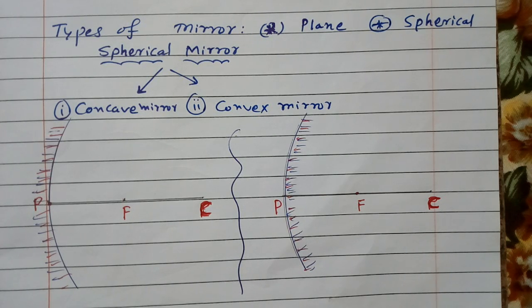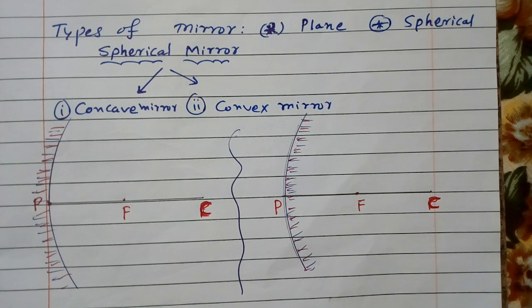If the inner surface is shining, then it is called a concave mirror. But if the outer surface is shining, then it is called a convex mirror. Spherical mirrors are formed from a sphere. We have to assume they are part of a sphere.